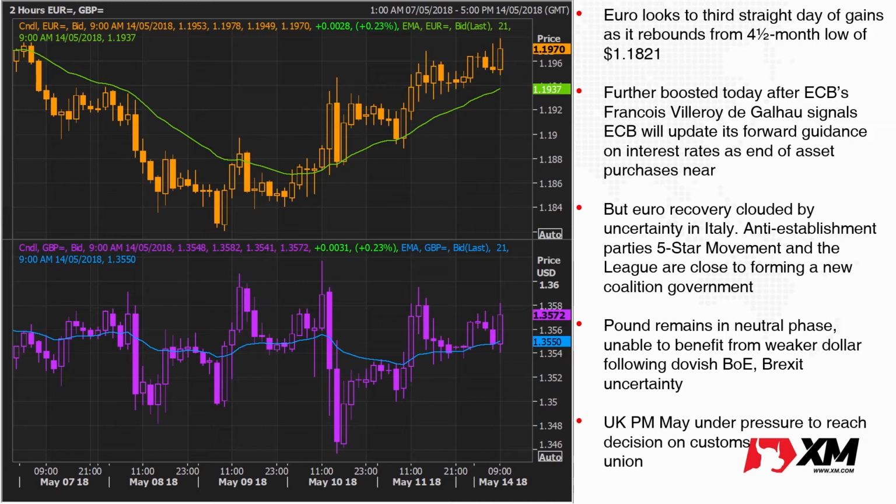If you look at sterling, though, it's looking very much neutral at the moment. Although it did recover from those lows from last Thursday following the dovish Bank of England policy meeting, it hasn't been able to take advantage of the weaker dollar. So the interest rate hike expectations have receded for this year.